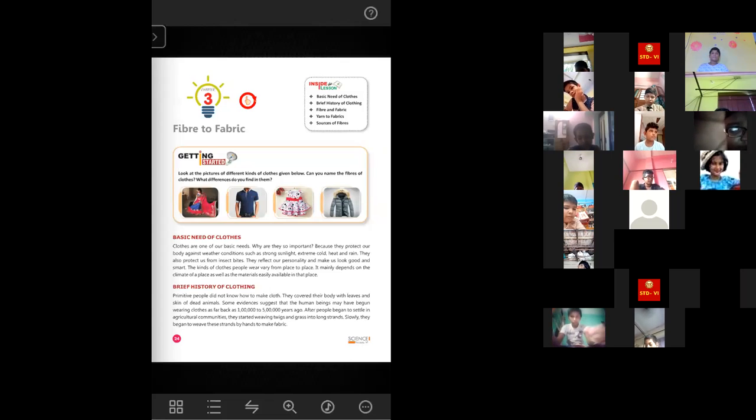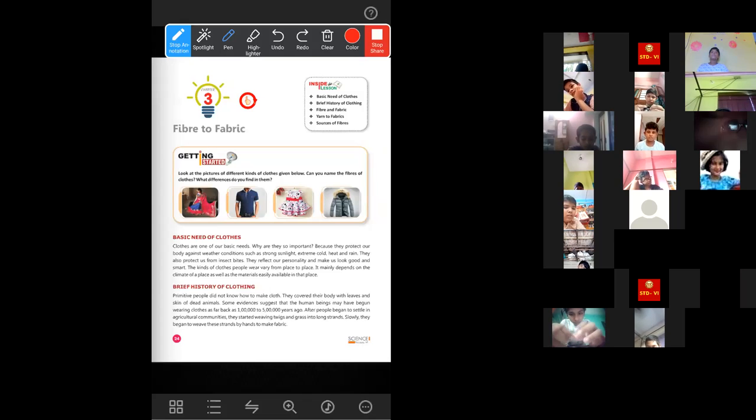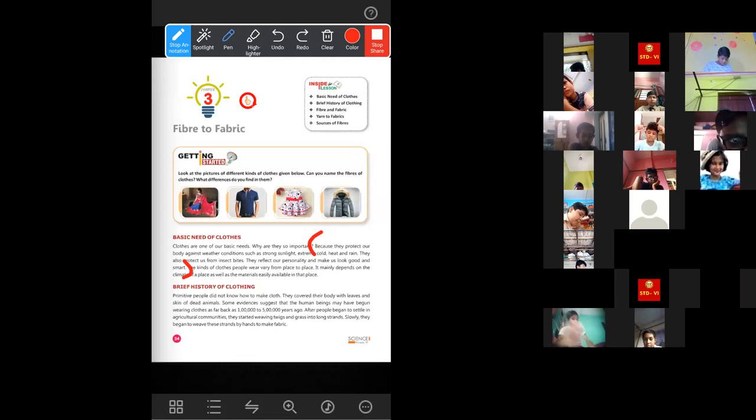So if the question is why we need to wear clothes, from where will you write the answer? Don't write the because. You will start with "We need clothes," then write "because." We need clothes because they protect our body against all these lines. You will have to write up to this, up to smart. Okay, so the question will be why we need clothes. The answer that I have just marked, you can also mark it in your book.